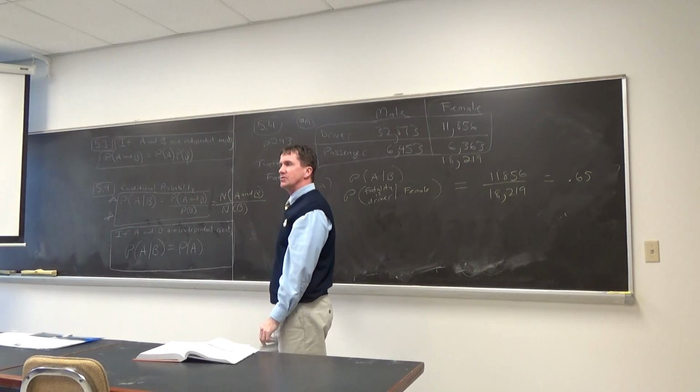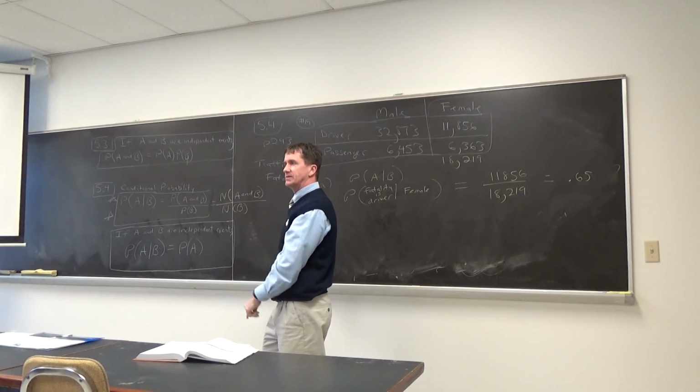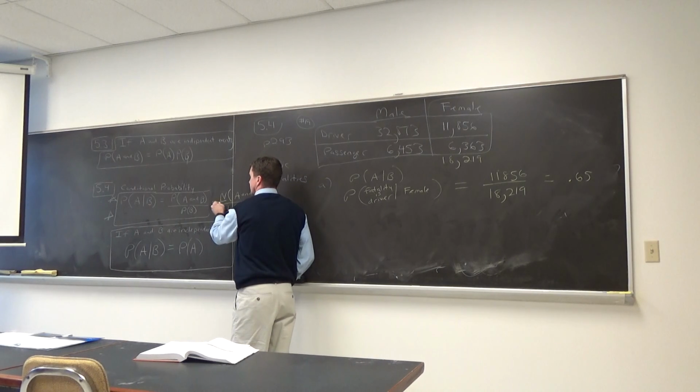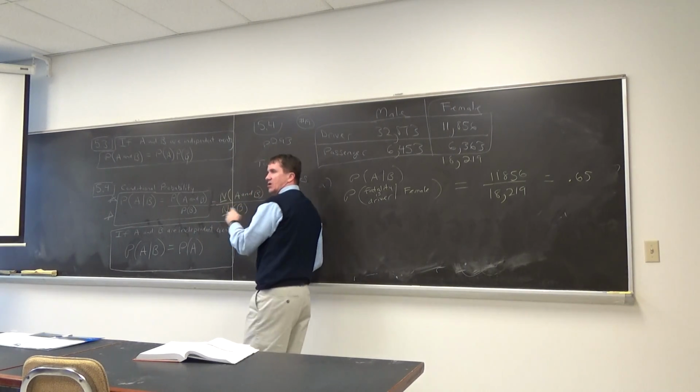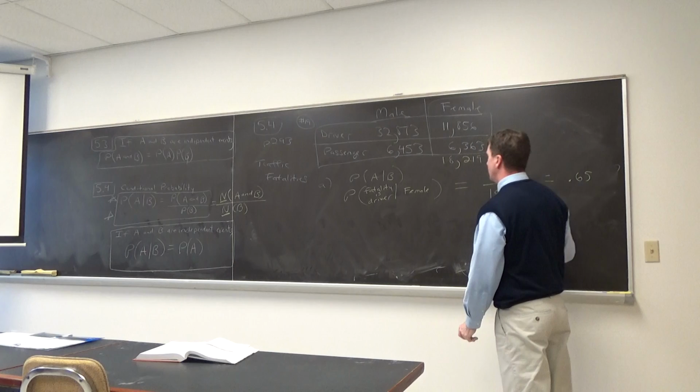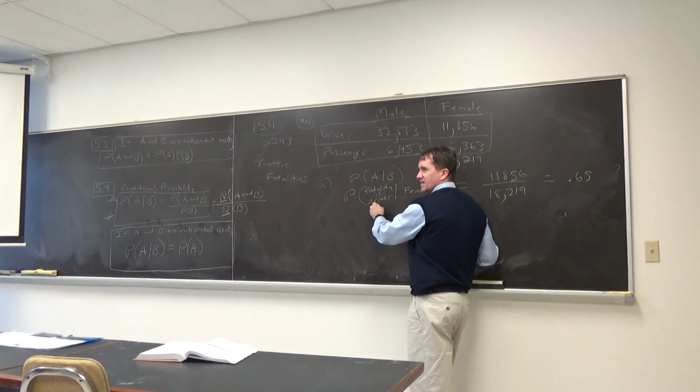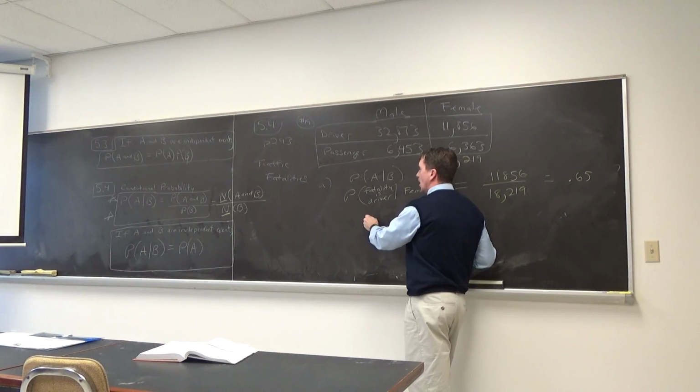Ignore the formula if it bugs you, because you make sense of this, but I would like to explain it to you. I think it'd be easier with this, because we're not going to use P's, we'll just think number of. So ready? What's event A? Fatality is a driver. You go, well, what's B? B event is all females.